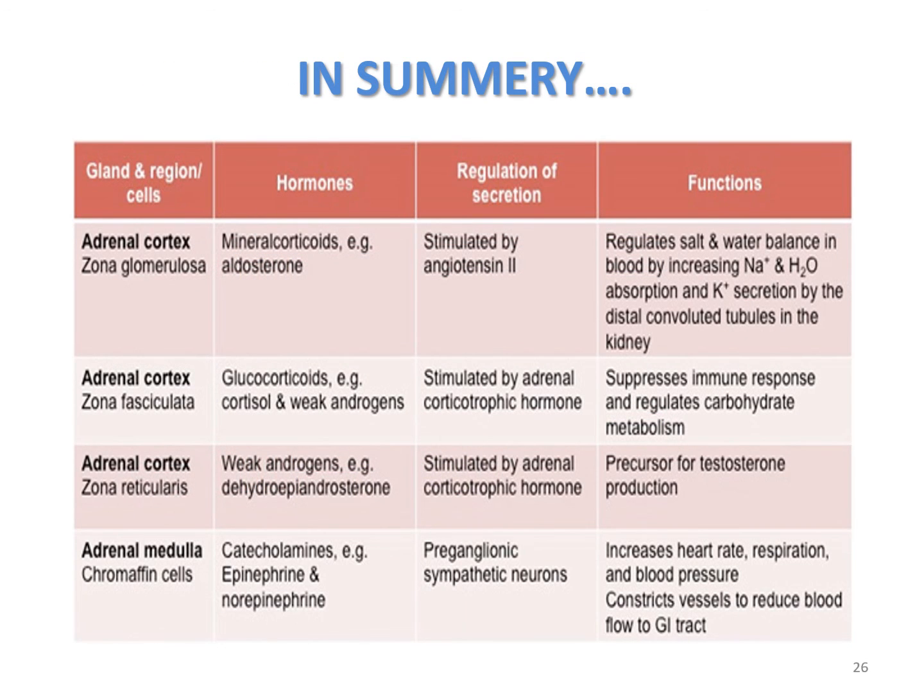In summary, there are three areas of the adrenal cortex and the adrenal medulla that are summarized in this box.